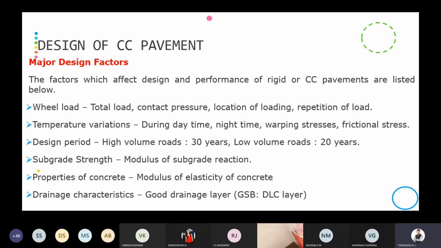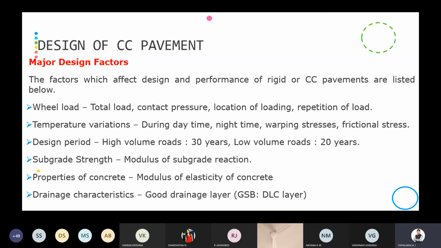The design life is up to 20 to 30 years, but the flexible pavement will last for 10 to 15 years.